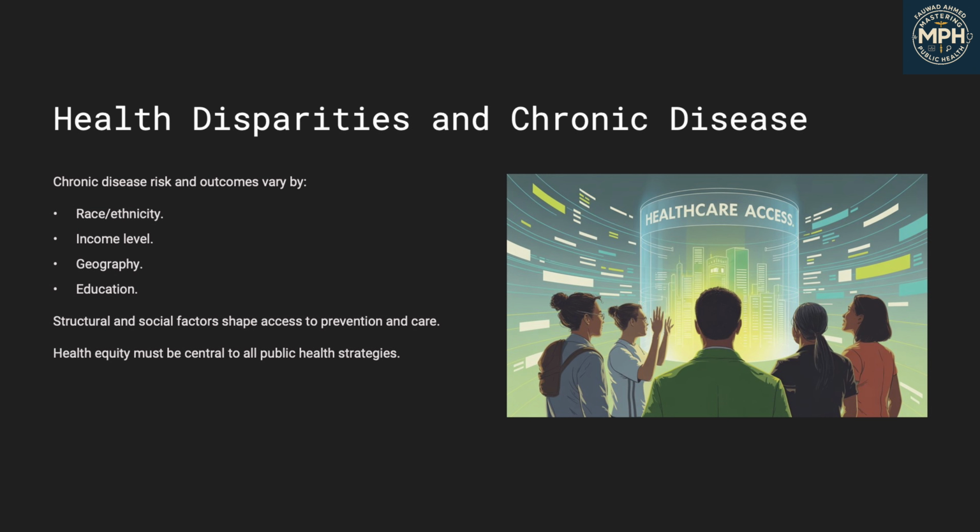Health disparities and chronic disease. Chronic diseases do not affect all populations equally. Disparities exist by race and ethnicity, socioeconomic status, geography, and education level. For example, Black and Native American communities often face higher rates of diabetes and heart disease. Addressing chronic disease means addressing social determinants of health and ensuring equitable access to prevention and care.